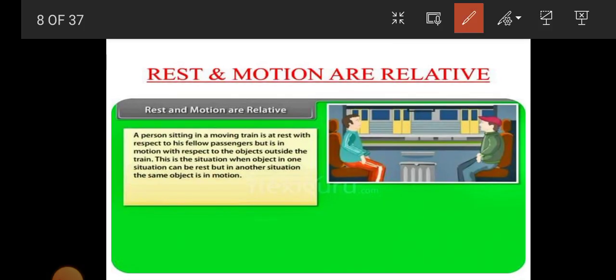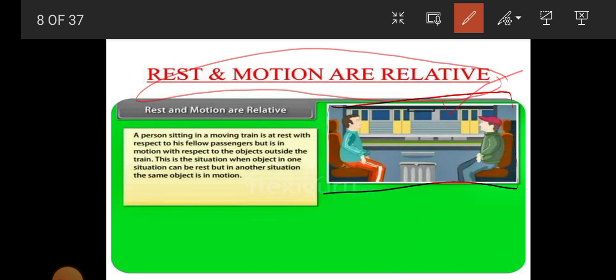Now motion and rest are relative to each other. In the previous lecture also we have seen that rest and motion are relative. Now how? See, this is a train, and two persons are sitting in the train. A person sitting in a moving train is at rest with respect to his fellow passenger, but is in motion with respect to the objects outside the train.